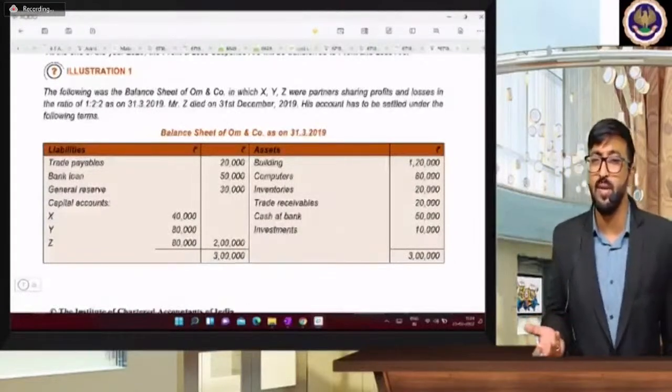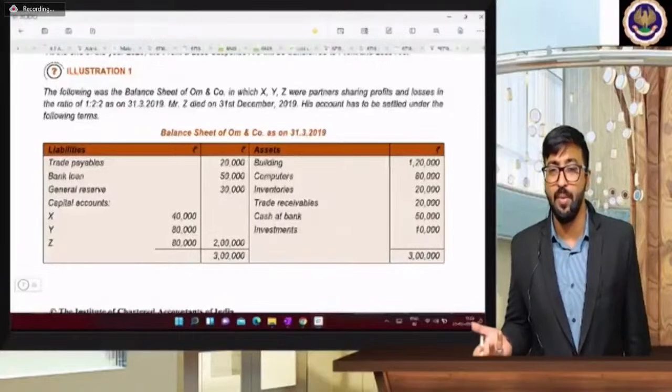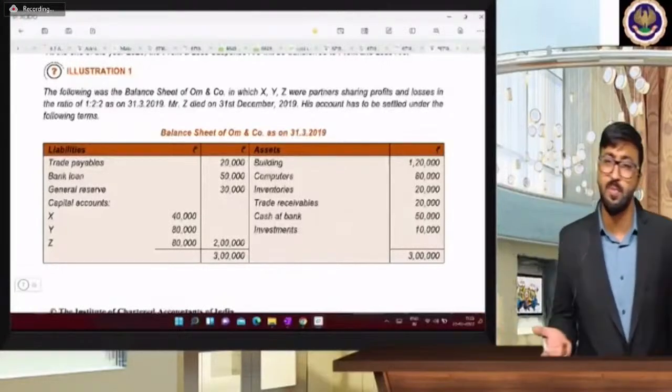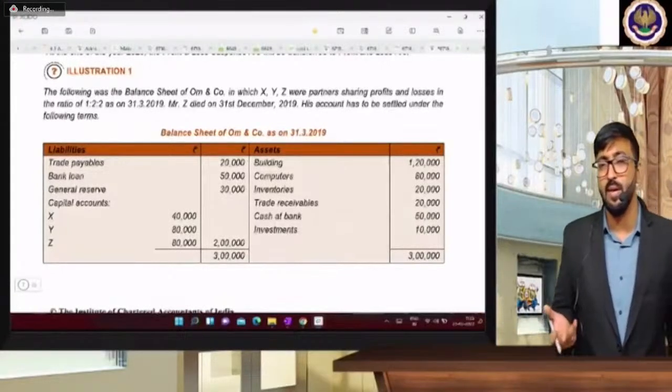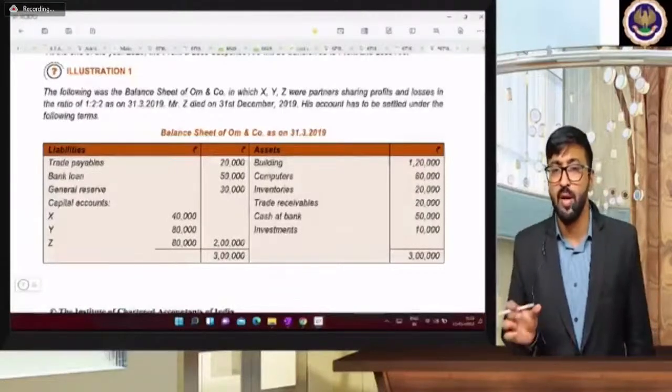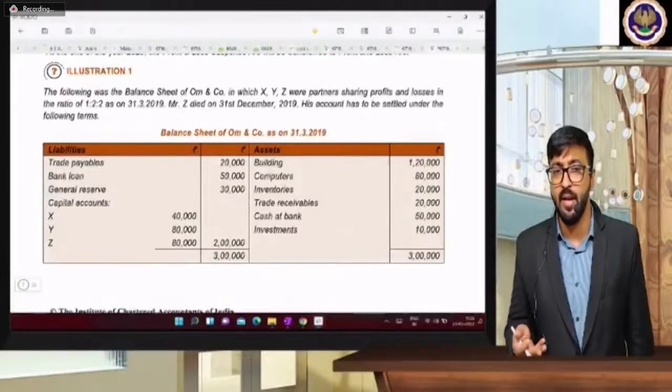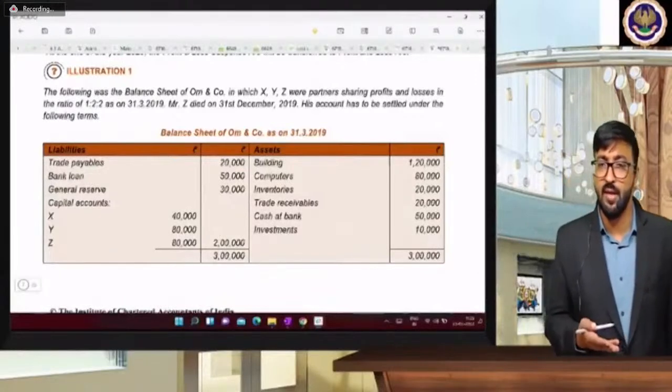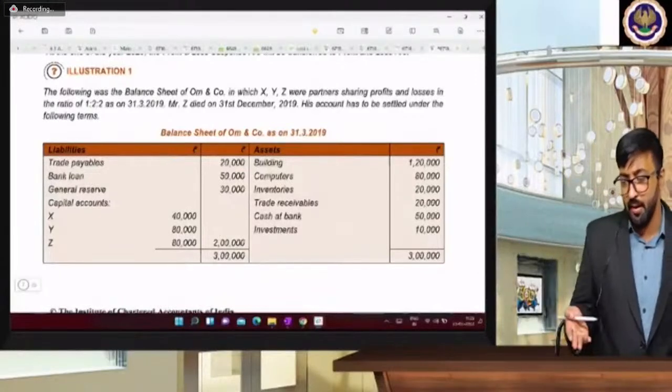You have to divide it in the capital sharing ratio, and whatever capital C has, 1,20,000 into 6% into 3 by 12. Nothing is difficult, beta. Just the profit that was 28,000, you have to divide in the capital sharing ratio. Profit sharing ratio was 1:1. Capital sharing ratio, you know what each one's capital was.